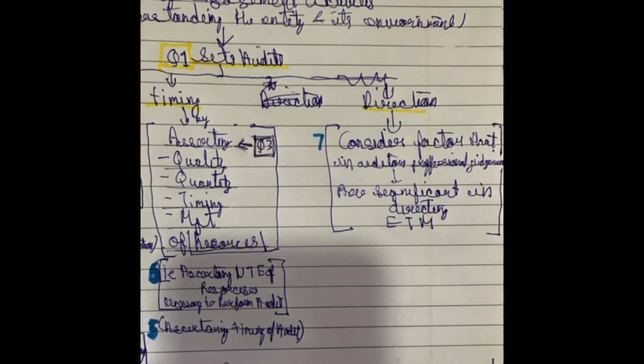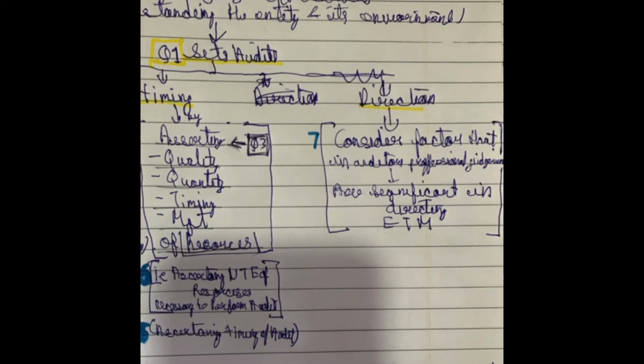And the overall audit strategy also directs the auditor and guides the development of a more detailed audit plan.